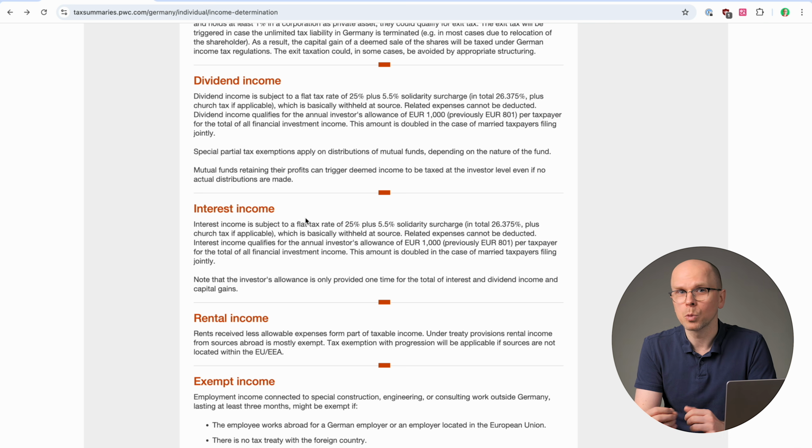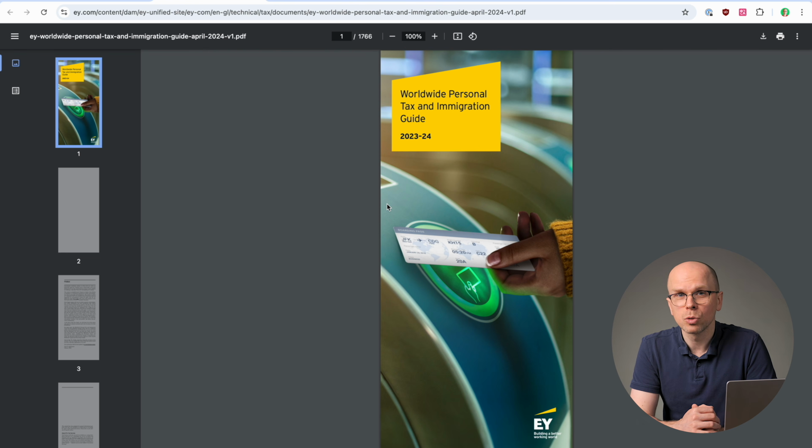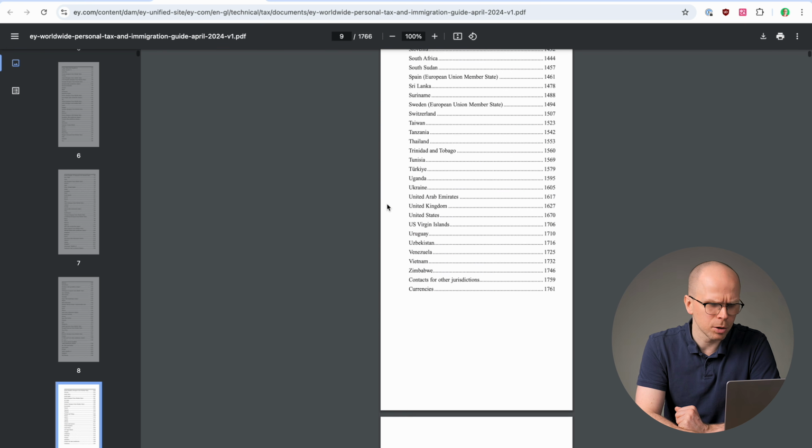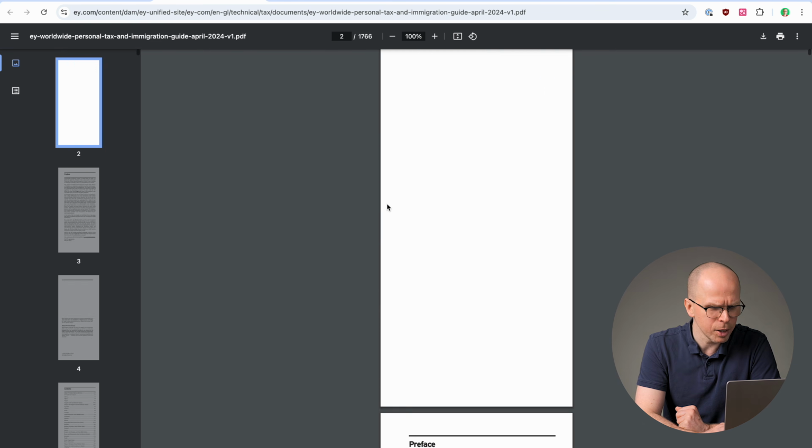Okay, so at this point, we've gotten a lot out of this PwC database, but it doesn't give us all the information that we need to really make good choices about our investments. So we need some other sources. Another high-level source for tax information is the Ernst & Young Worldwide Personal Tax and Immigration Guide. You can Google it and download this PDF. Now, as a PDF, it's much harder to use, but it can have some useful information.